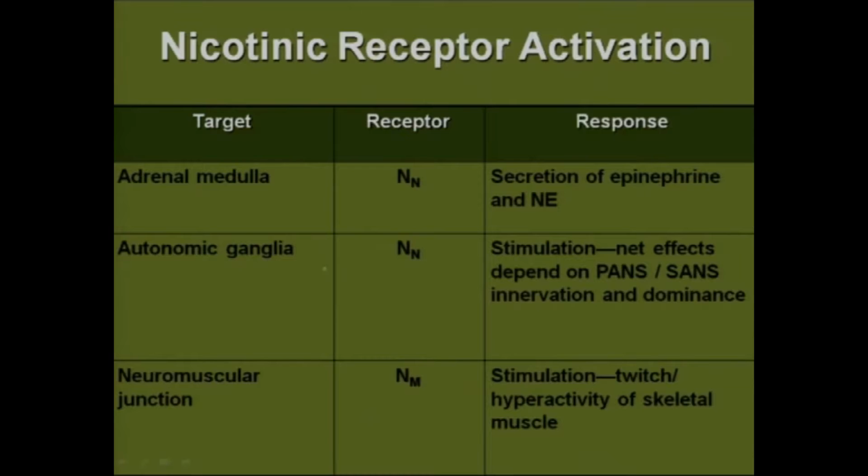So muscarinic agonists can be used in Sjogren's syndrome, where there are dry mouth and dry eyes symptoms. While in the adrenal medulla, NN nicotinic receptors are present, which cause secretion of epinephrine and norepinephrine, while in autonomic ganglia, neuronal nicotinic receptors are present, which cause stimulation. Net effects depend upon parasympathetic and sympathetic innervation and dominance. Neuromuscular junctions cause stimulation, twitching, hyperactivity of skeletal muscles.